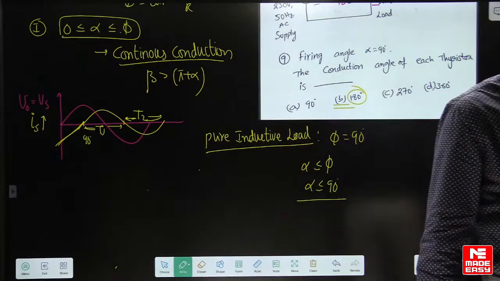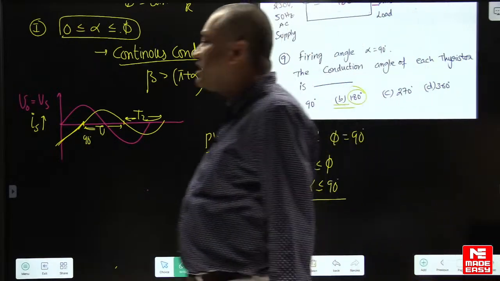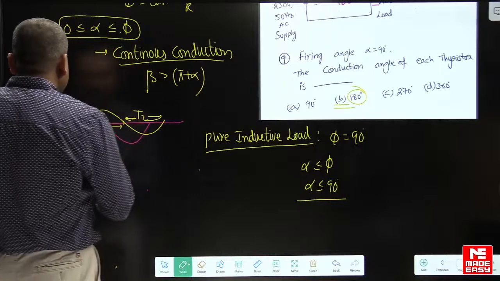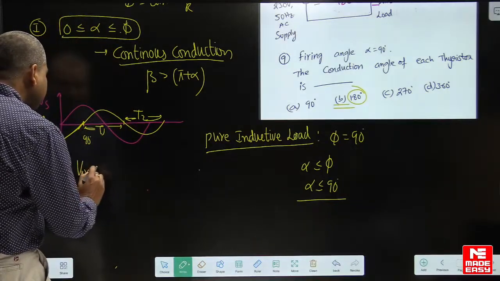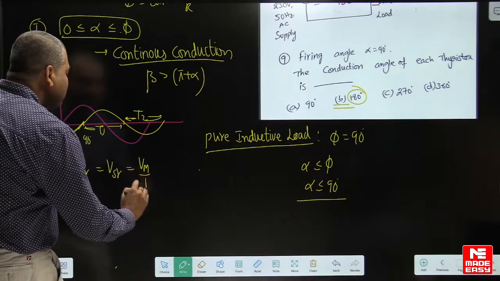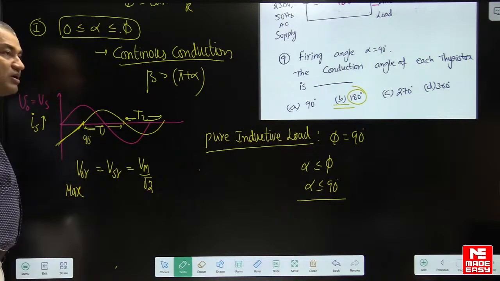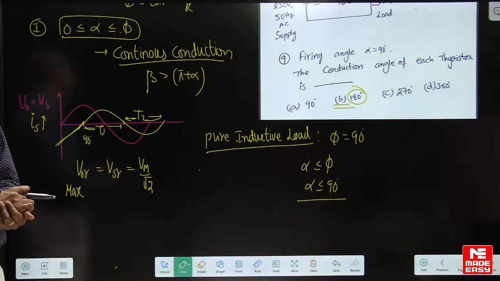Each thyristor is conducting for a period of 180 degrees. Option B is the right answer here. You cannot control the output voltage. So here the output RMS voltage is the same as the supply RMS voltage, that is Vm by root 2, and this is the maximum possible output voltage. You cannot vary the output voltage here.